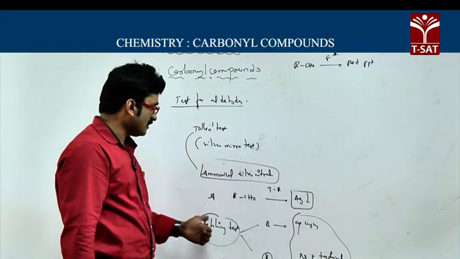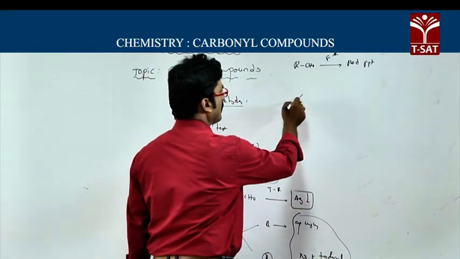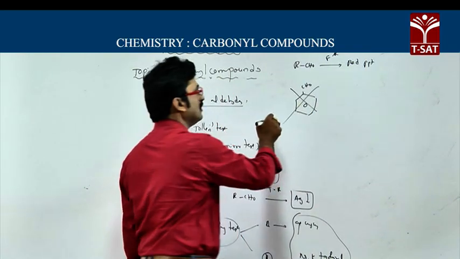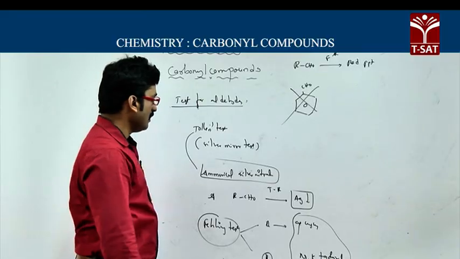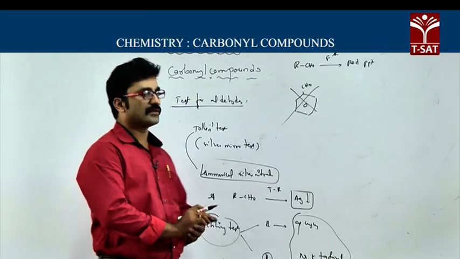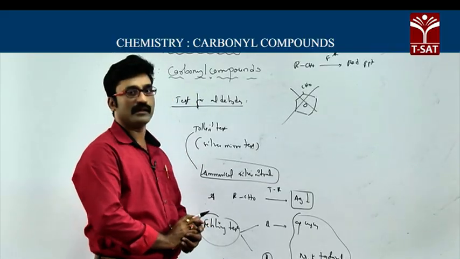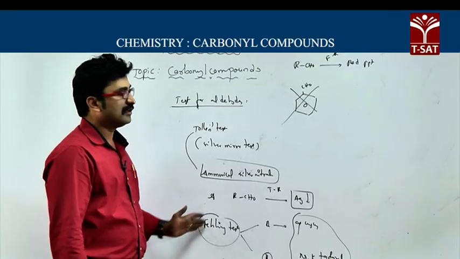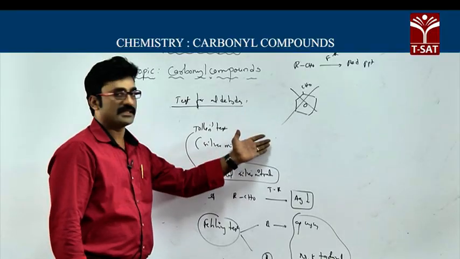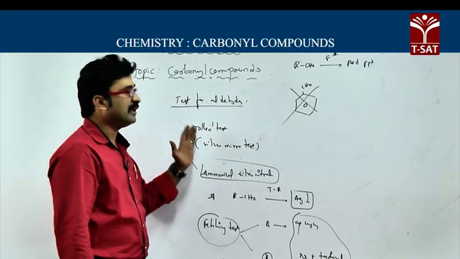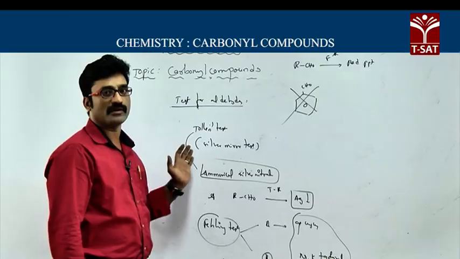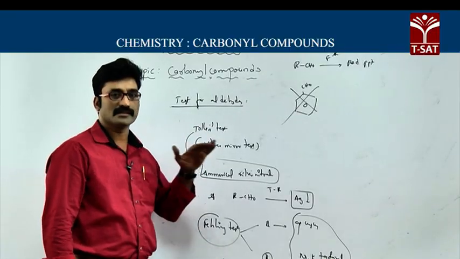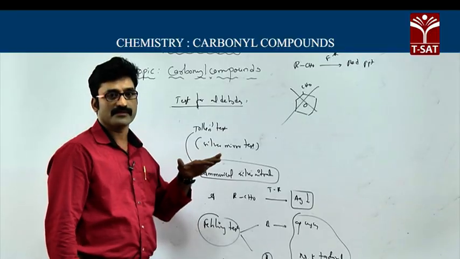This Fehling test is not given by aromatic aldehydes. For example, benzaldehyde won't give a Fehling test. Aldehydes can also give the Benedict test and another characteristic test. So the Tollens, Fehling, Benedict and other tests will be given only by aldehydes and not by ketones. Therefore, by using these reagents we can distinguish aldehydes from ketones.